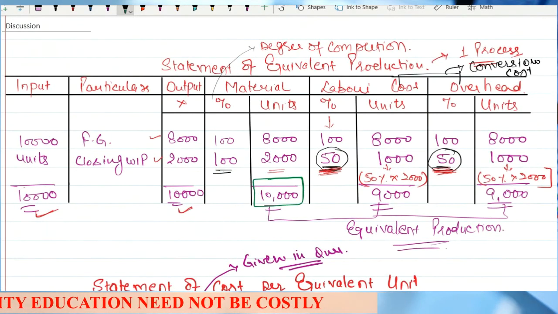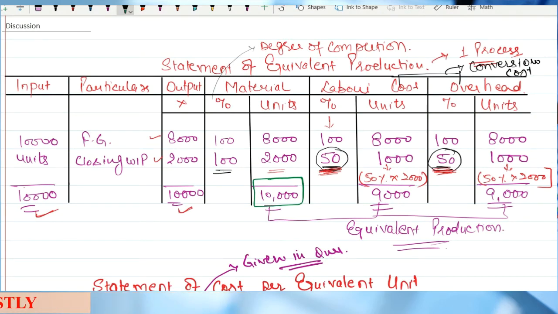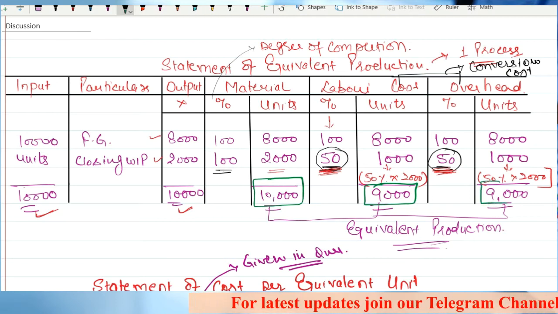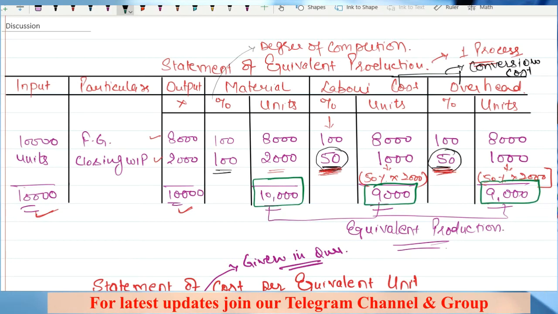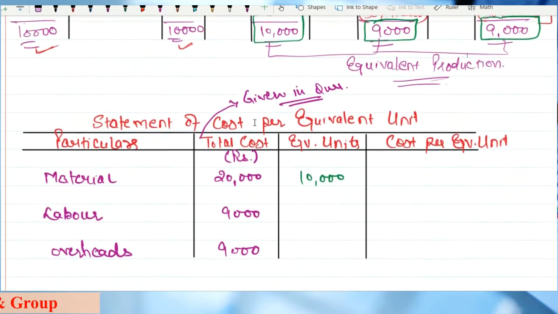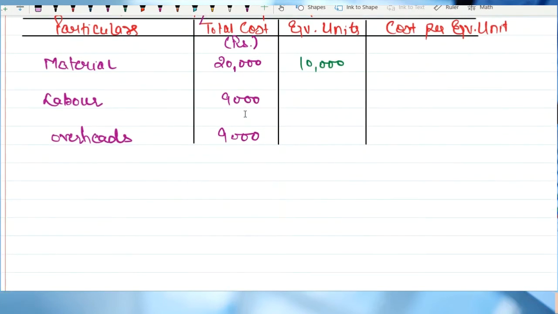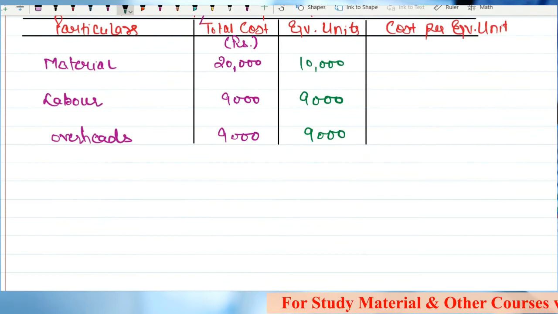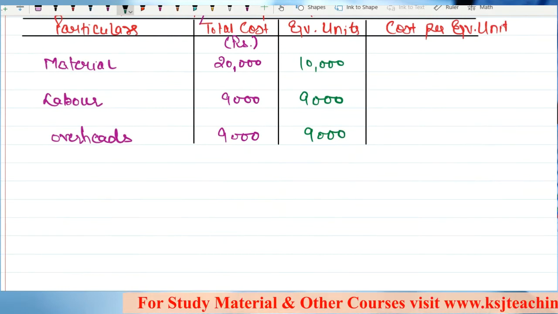Can you tell me the number of units on which the labor cost has been incurred and the number of units on which the overhead cost has been incurred? Sir, labor and overhead cost has been incurred on 9,000 units. These are my equivalent units based on the degree of completion of WIP, right? So what I will write here is 9,000 for labor and 9,000 for overheads. Any doubt in this thing?